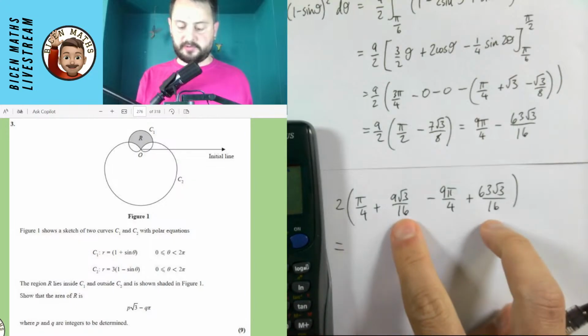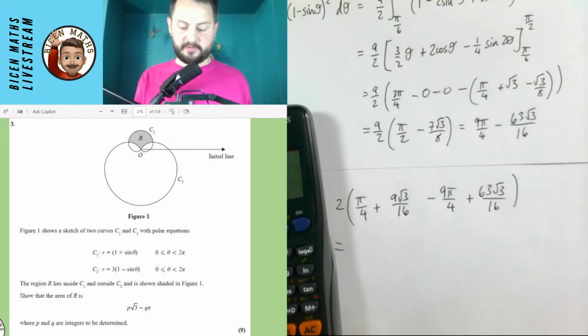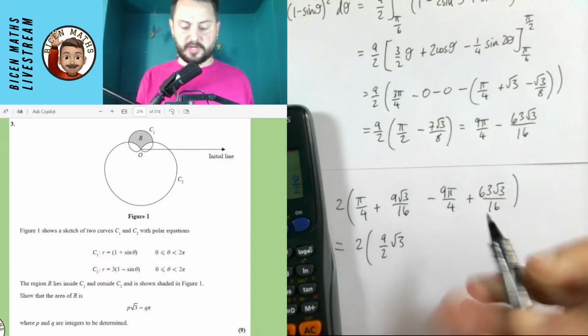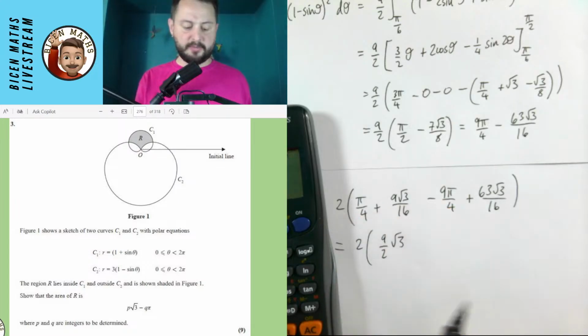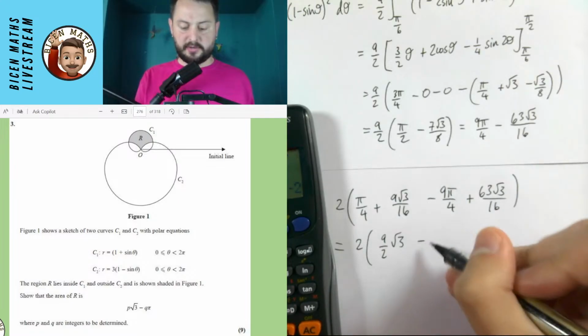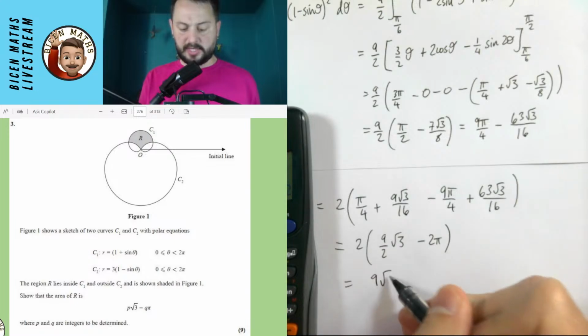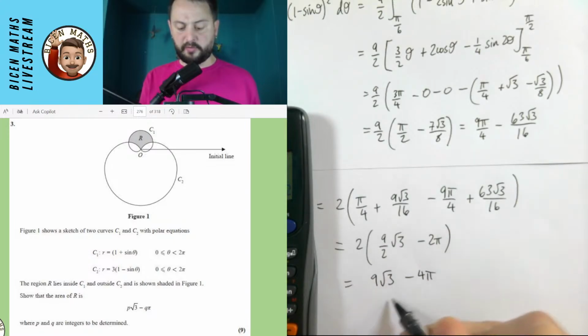Okay, so I'm going to just deal with these as fractions. So that's 9 over 16 plus 63 over 16, which is 9 over 2. So that's 9 over 2 root 3. And then I have a quarter pi minus 9 quarters pi. So 1 quarter minus 9 quarters is minus 2 pi. And when I multiply it by 2, I get 9 root 3 minus 4 pi.